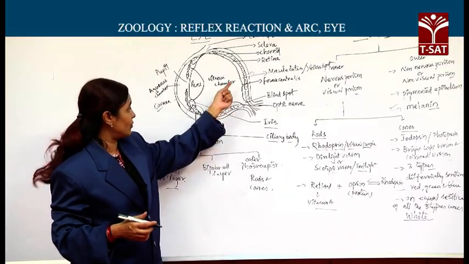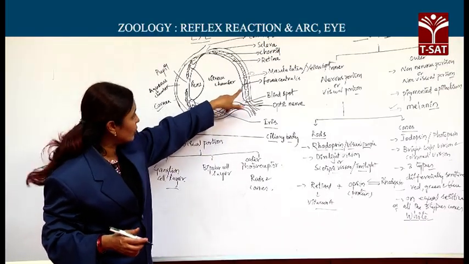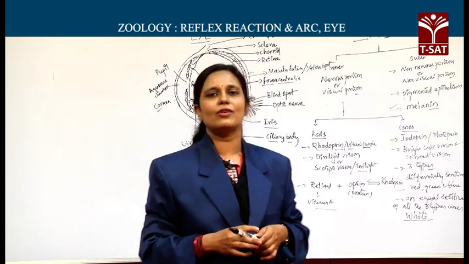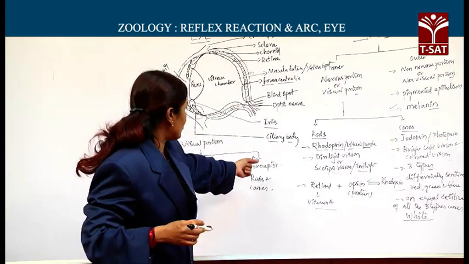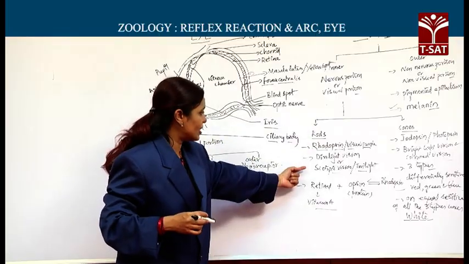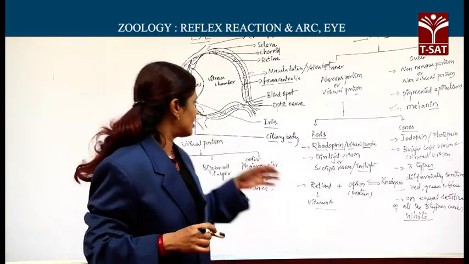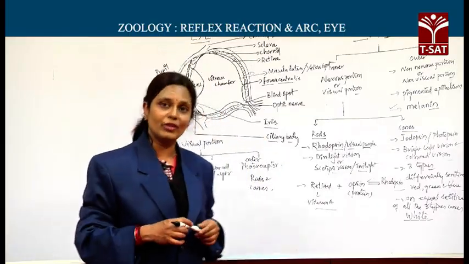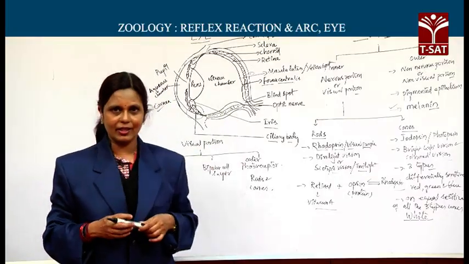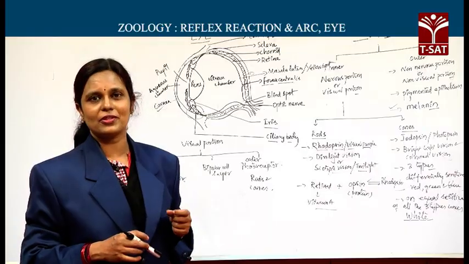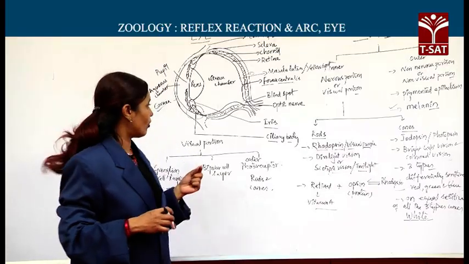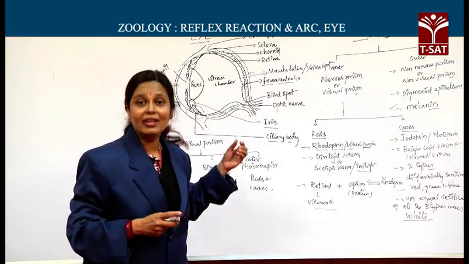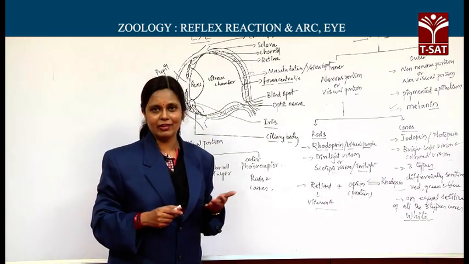Now, at the center of this yellow spot, you find one shallow depression called fovea centralis. Then, what is the speciality of this fovea centralis? When we discussed the photoreceptor layer of the visual portion, we said there are both rods and cones. Rods are specialized in dim light vision and cones are specialized in bright light and colored vision. But this fovea centralis has only cones, no rods. That means it is for bright, sharp vision, required during reading, driving, etc.